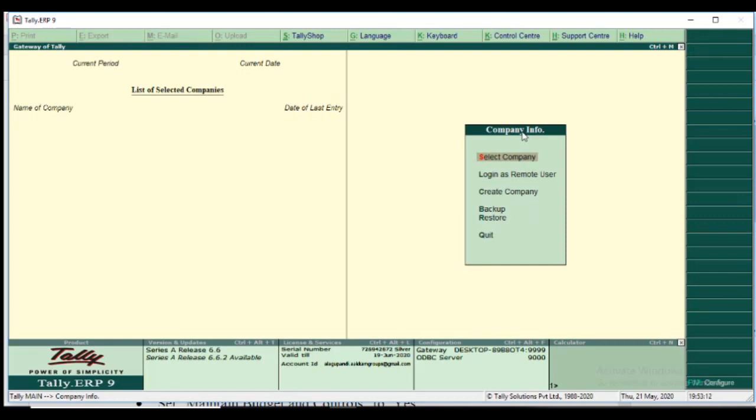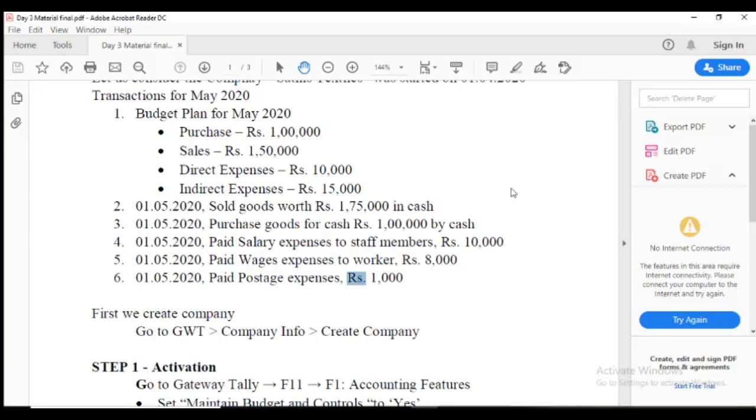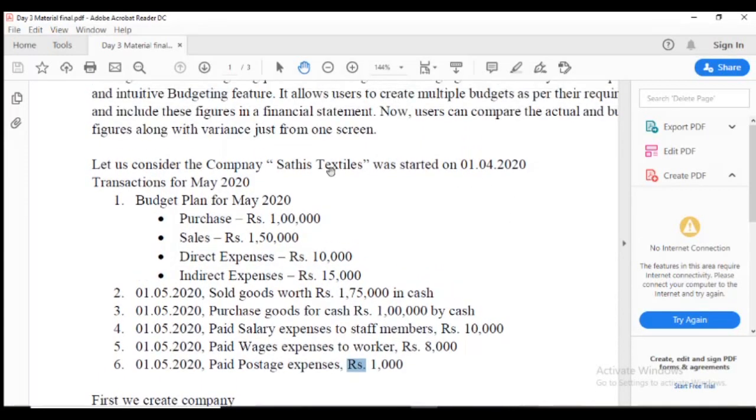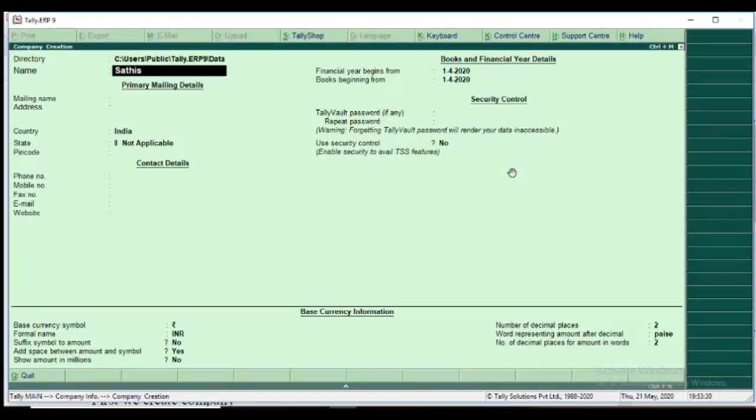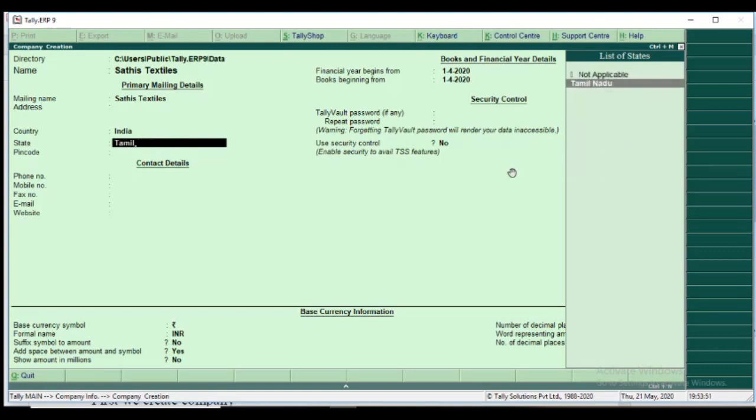Okay, we are in Company Info, so I click Create Company and enter the name as Sadish Textiles, the date as 1/4/2020. Address is not needed, so skip it. But in practice, you must fill the state column, because there are some differences in India for states.